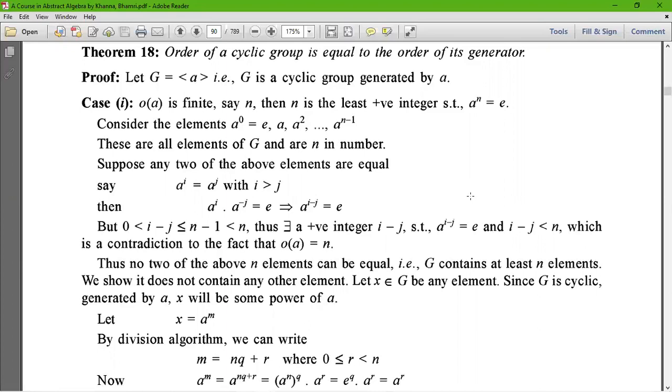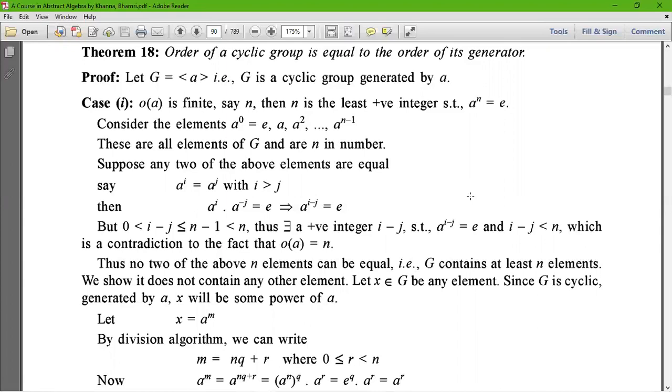That means the order of a cyclic group must be equal to the order of the generator. We also see that the generator may be one or more in a group, maybe one, maybe two.